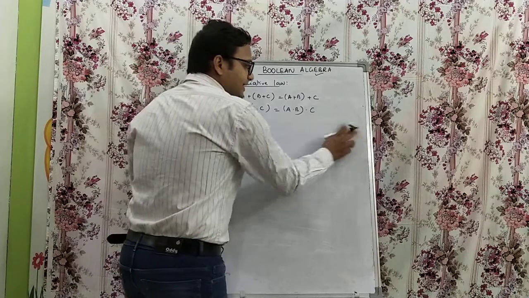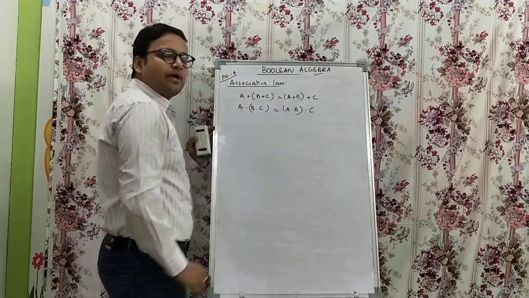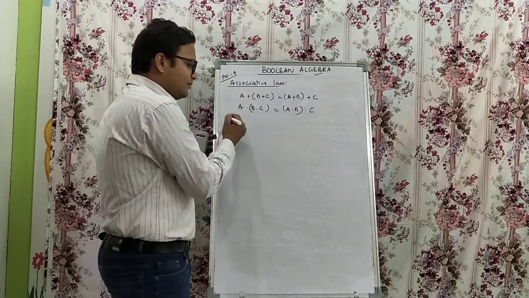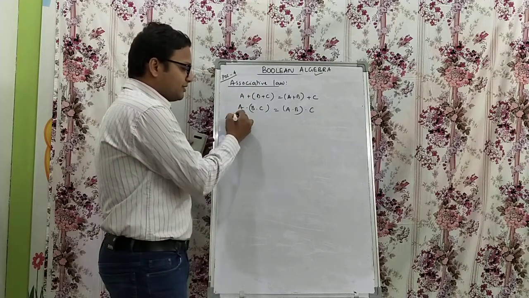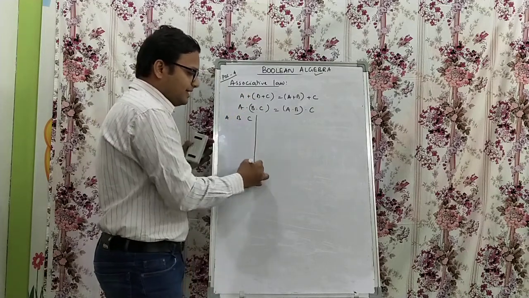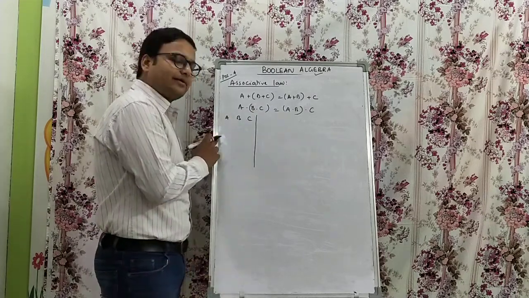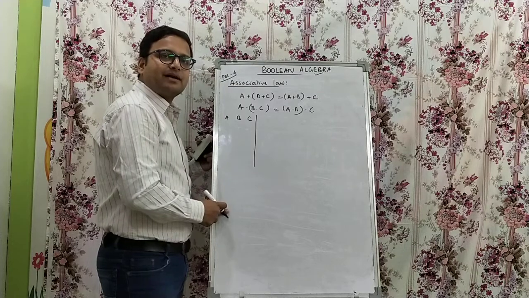So we have seen this already. This is called the associative law. We have already studied this in many subjects. Obviously we can prove this using a truth table. Take three variables A, B and C. As it has three variables, 8 combinations come up.